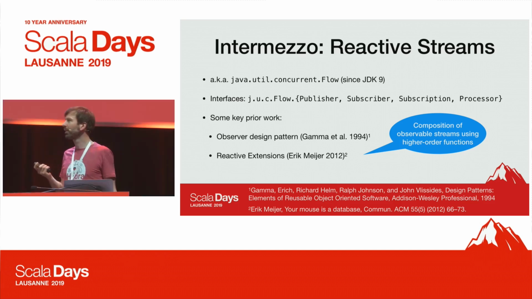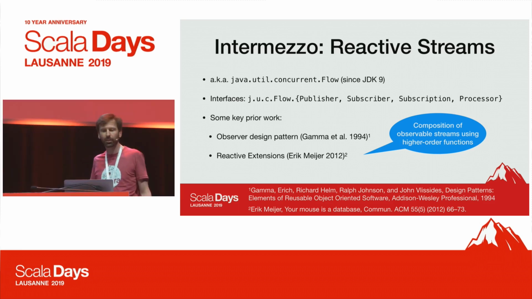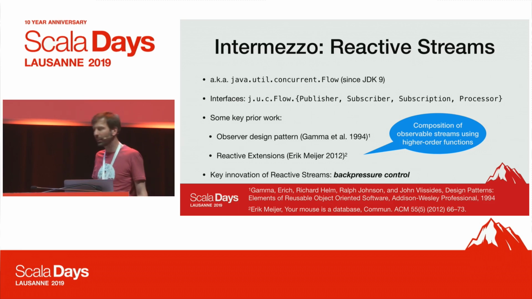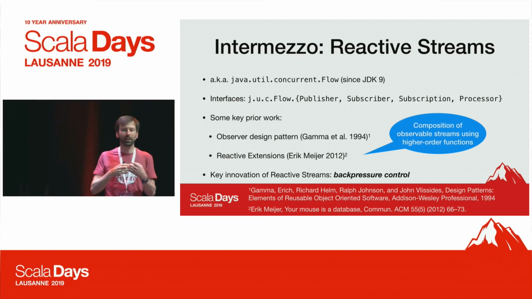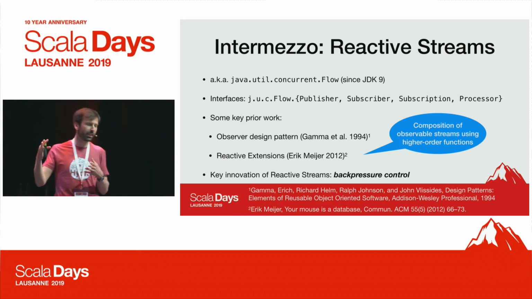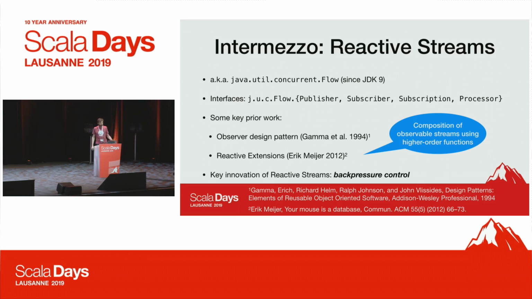And that's been really successful, with many implementations for various languages and so on. And then I think the key innovation of reactive streams is to have back pressure control. So that the subscribers are not just flooded with events from publishers, but they can actually tell, via the subscription object, the publisher to say, well, I only want to receive at most 512 events or whatever, and adjust the flow of events that way.